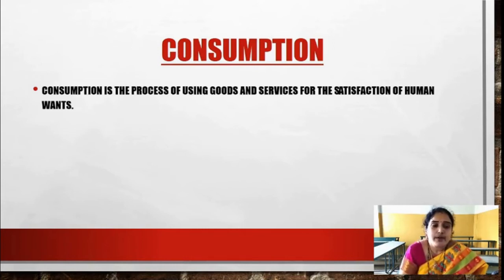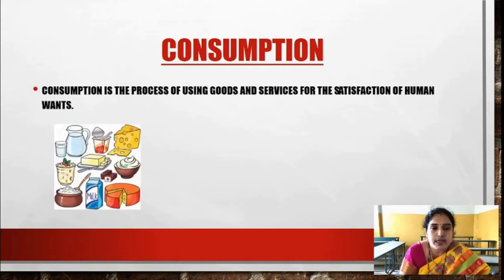Next, these are the final consumption goods, which are food products and dairy products that are directly consumed by the people in order to satisfy their wants. Suppose we want to eat an ice cream, we will consume the ice cream directly. We want to drink milk or any cheese or anything. All these goods are helpful to consume and satisfy the human want.